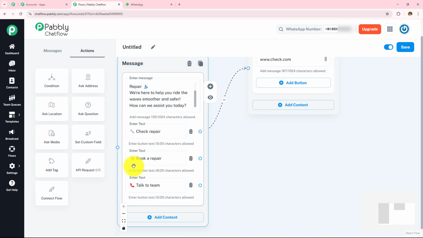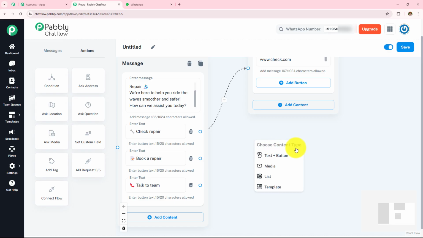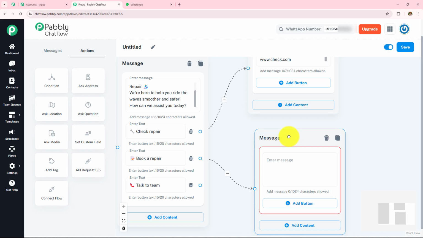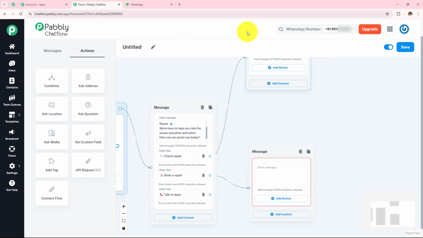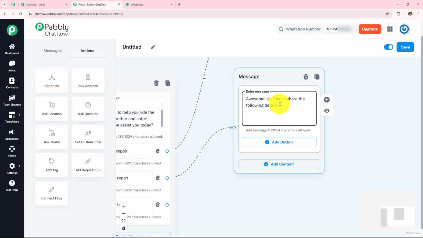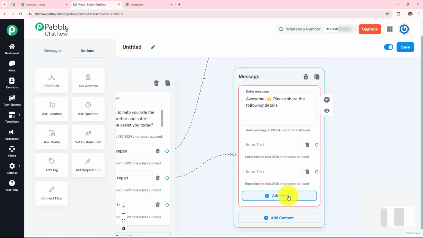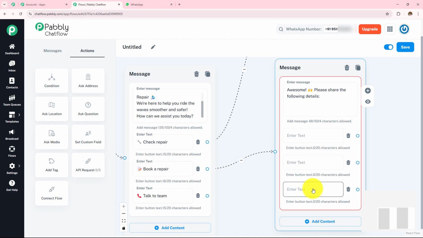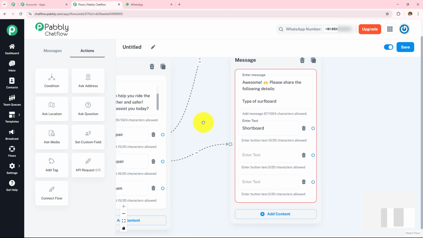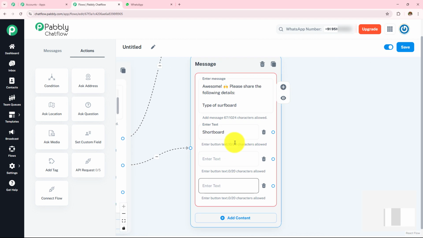Next, I have to create the messages for book a repair. I am going to follow the same process, drag and drop this, and choose my content type as text plus button. In this book a repair, I am going to enter the message like, simply share the following details. Here I am going to provide three buttons for the type of surfboard repair I provide. As I told you earlier, you can even use a list instead of buttons if you have more options. As of now, I just want to add three buttons, so I am going to enter the buttons like shortboard, longboard and fish.